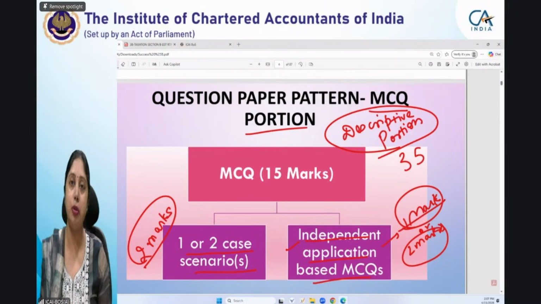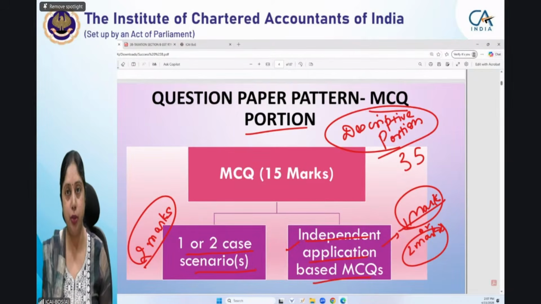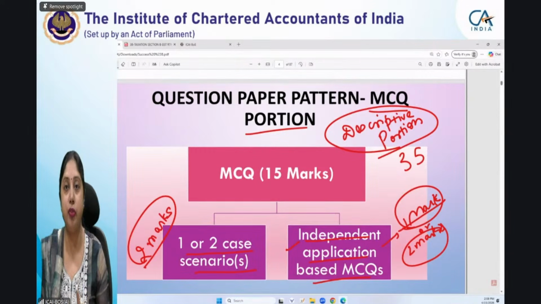All MCQs will be application and analysis based MCQs, the answer to which will be based on the facts given in the question or the scenario. So a small scenario will be given to you. Based on that, some questions will be asked. You have to refer to the facts given in the scenario, apply the provisions of GST law and arrive at the correct answer. A few independent application-based MCQs will also be there, out of which one MCQ will carry 1 mark, the rest will carry 2 marks.